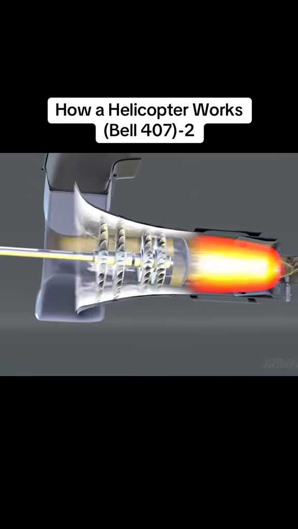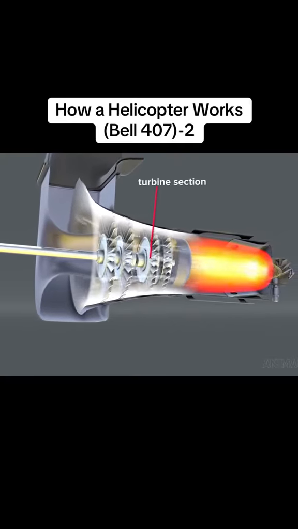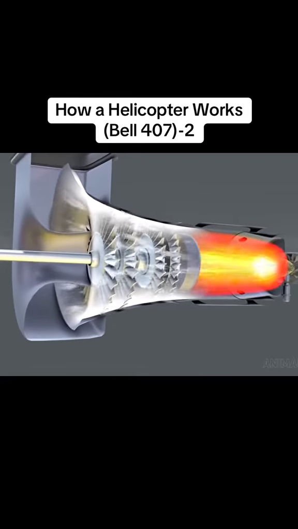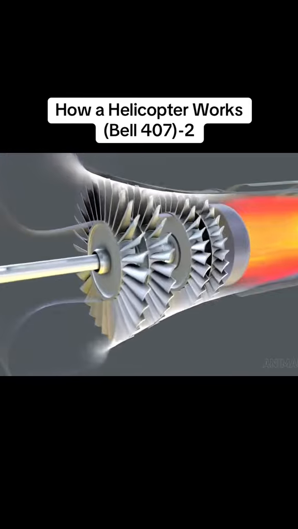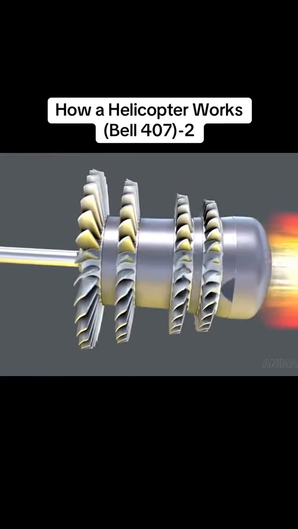The heat and pressure from expanding combustion gases now passes to the turbine section to drive various turbine wheels. Turbines have many blades to efficiently take power from combustion gas.